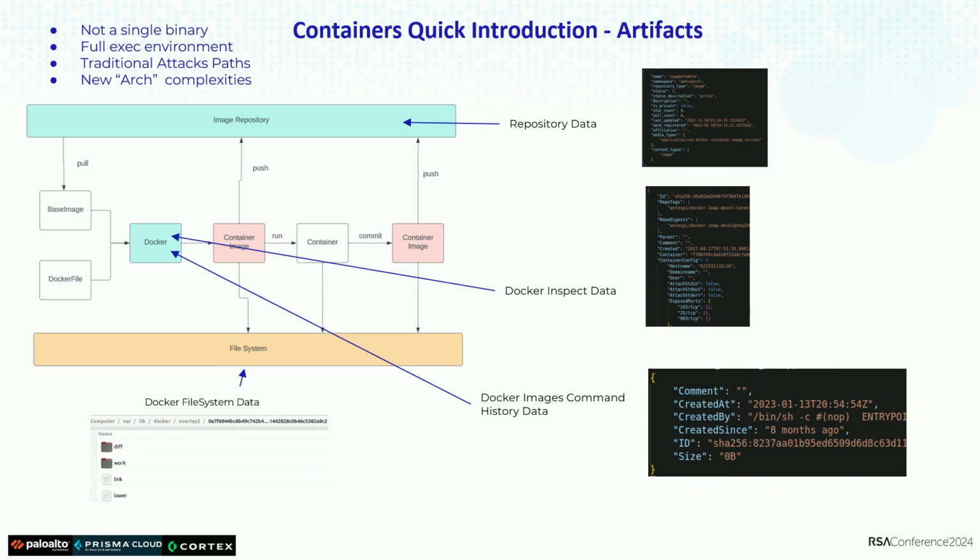Now you see, during the container life cycle, there are many new points of forensic artifacts that you can use to track the threat actor. In the past, for example, when you have a binary, it's very normal that the threat actor modifies the creation time of the binary.